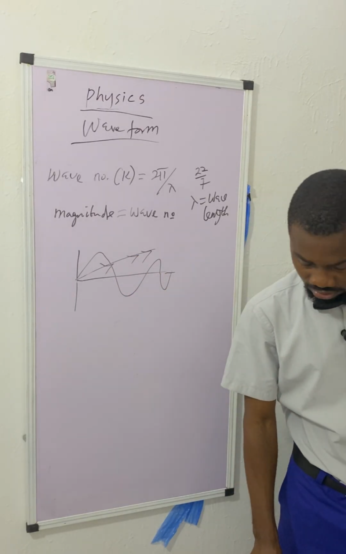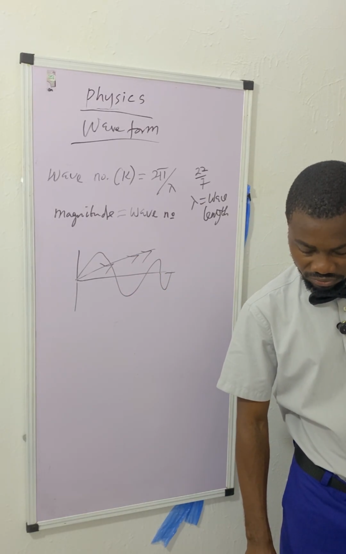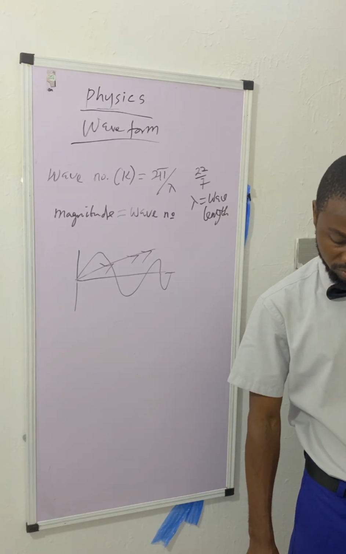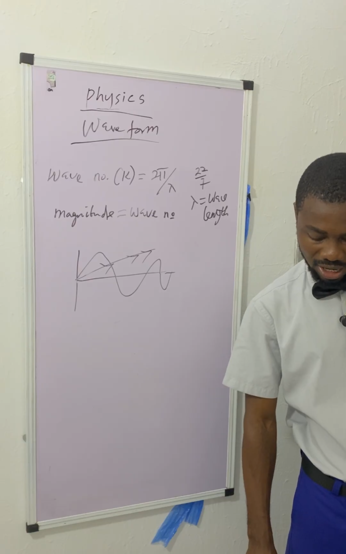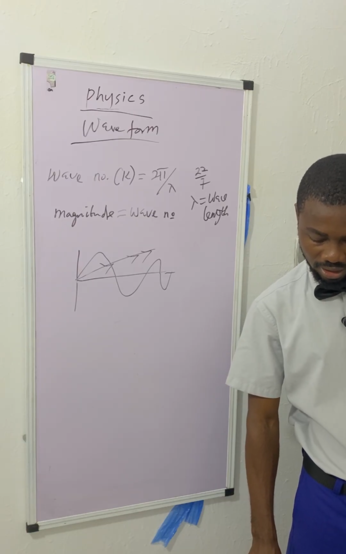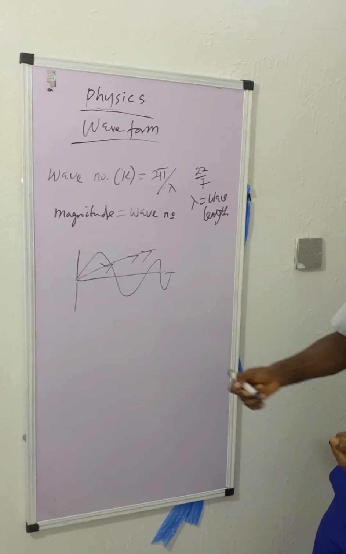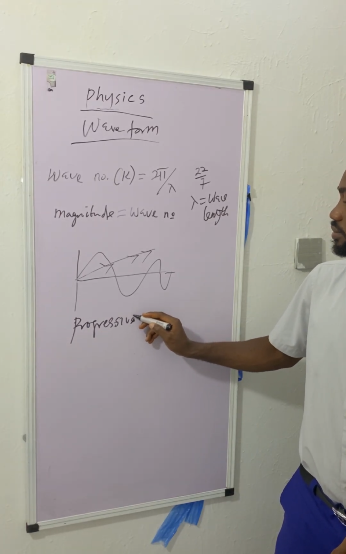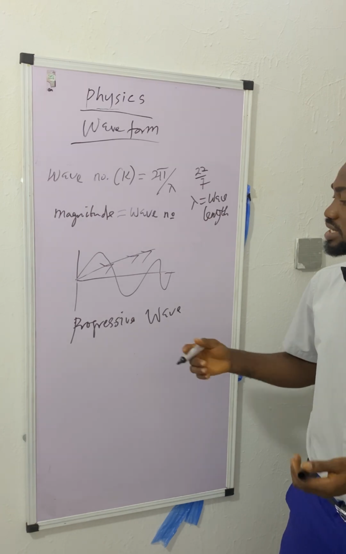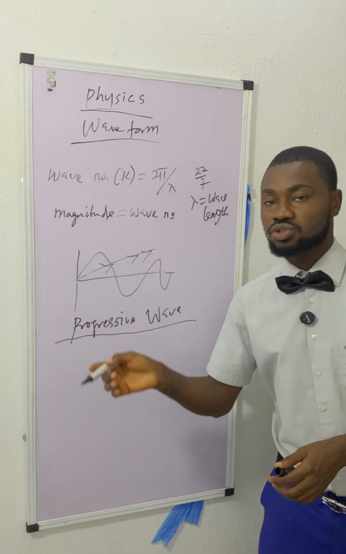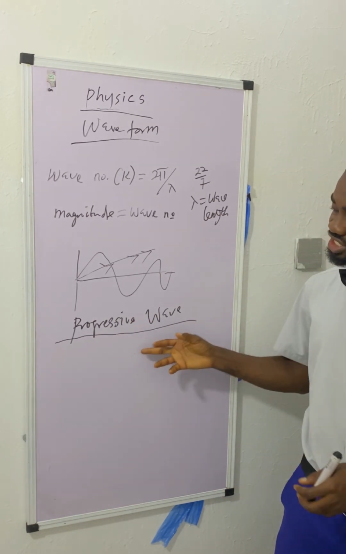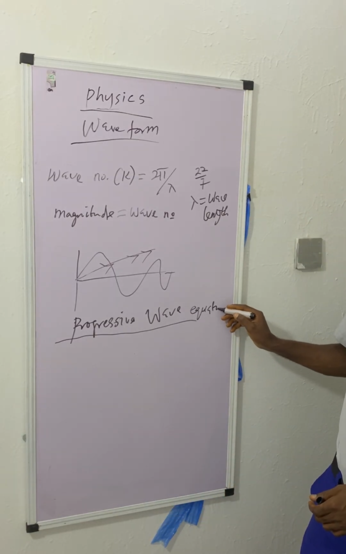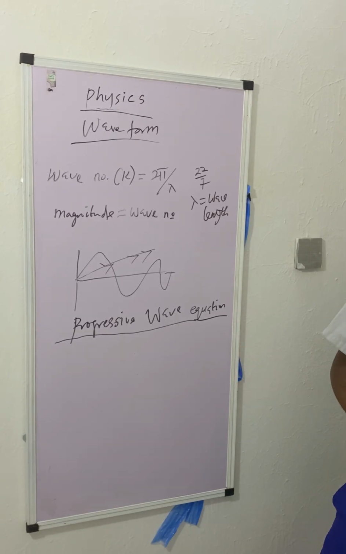All right. Let's quickly look at progressive wave, before we look at classification of wave, then the properties or characteristics of wave. Progressive wave, very important. A progressive wave is a wave that changes as it moves. As the wave is propagated, it changes as it moves. So it has an equation.